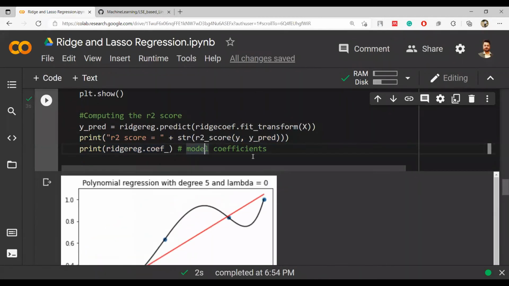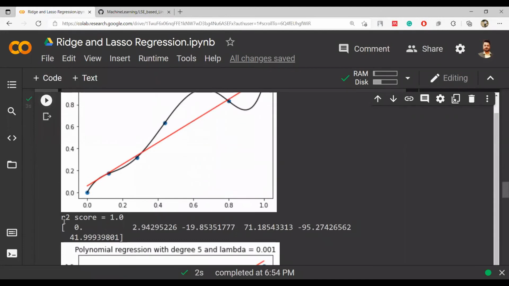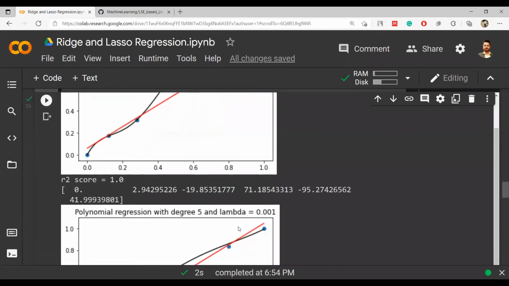Starting from the first graph, this is how it looks. Degree is 5, lambda value is 0, and it looks like this. Obviously when lambda is equal to 0, nothing changes. 0 into summation of beta square will be 0, so it is equivalent to whatever we were getting earlier. This is the same as earlier, we saw above that R square was 1, and all the numbers are here. So initial beta values are these, 2.94, minus 19 point this, 71 point this, minus 95 and 41.999. So we are going to shrink these values depending on the lambda values now.